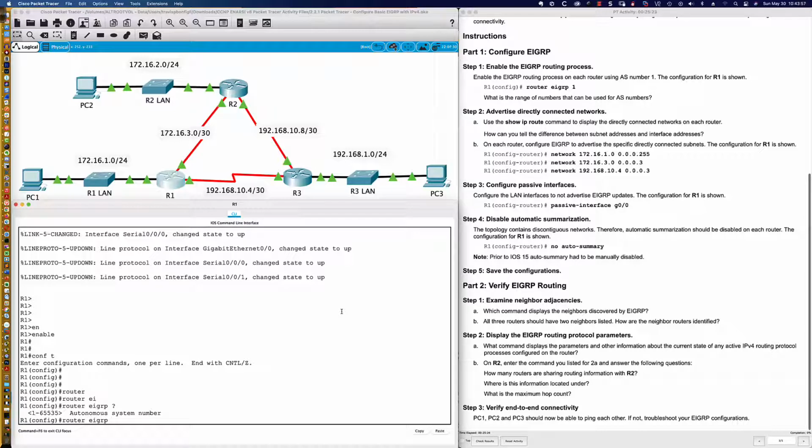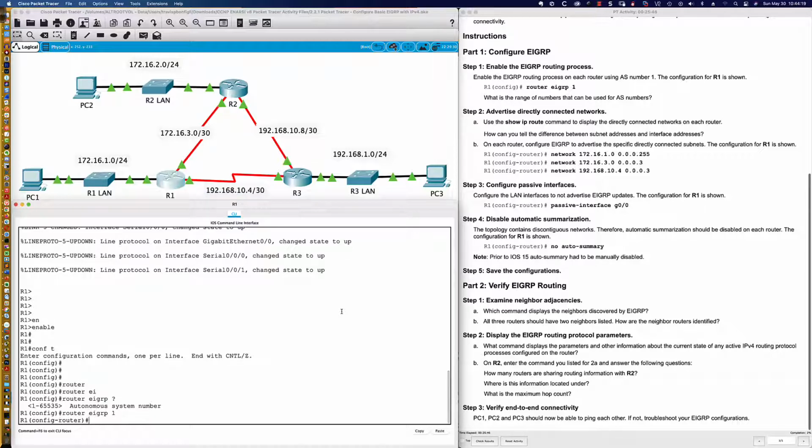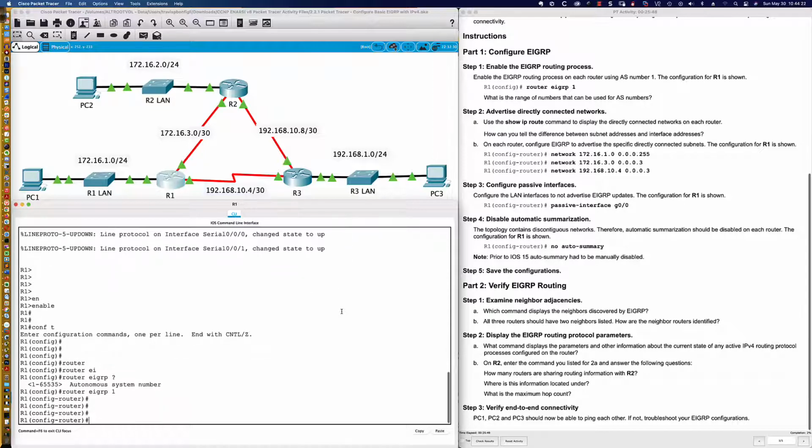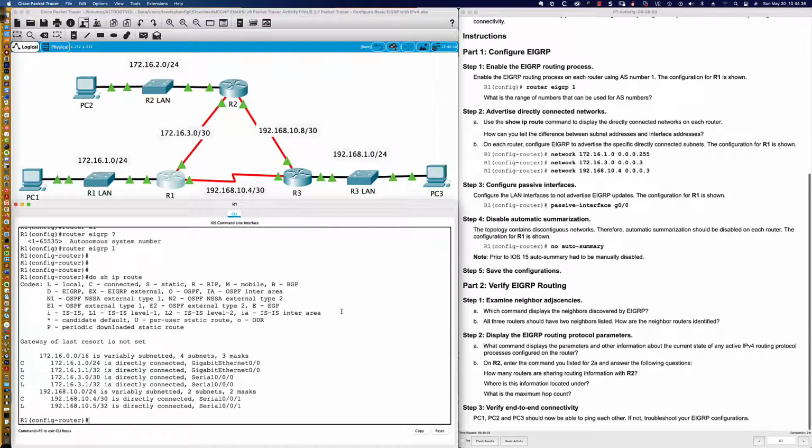Now, in order for an EIGRP neighbor relationship, an adjacency, to form, the autonomous system numbers, the AS numbers, must match. If they don't match, an EIGRP neighbor adjacency will not form. We're just going to use router eigrp 1 because that's what the activity is asking for. The range of numbers that you can use, you can see right there, is 1 to 65,535. Now, it wants us to say show ip route. I'm going to say do show ip route here because we're in the router configuration stanza in global config.